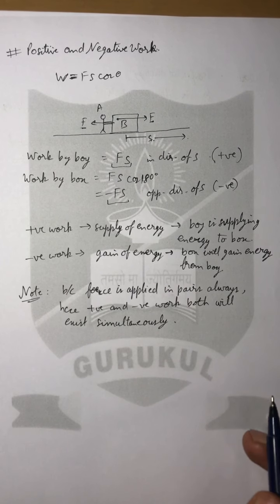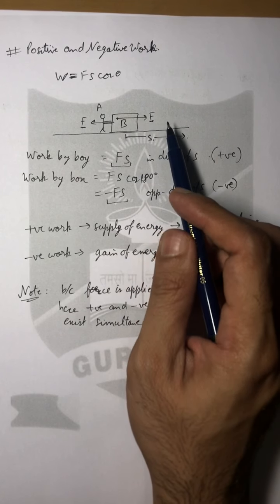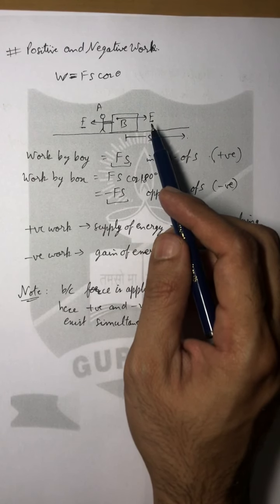So both works, negative and positive, will exist simultaneously. Which one we are going to find out depends on the question, which work we have been asked to find out.